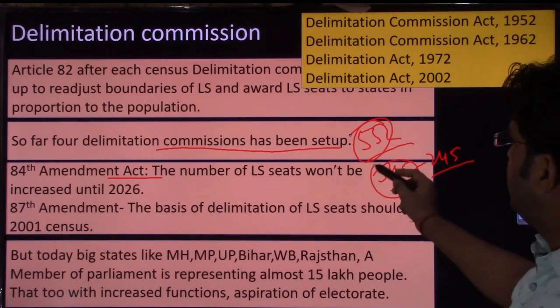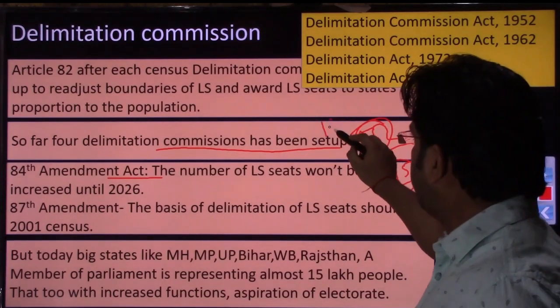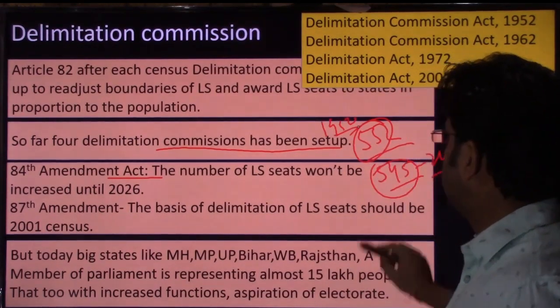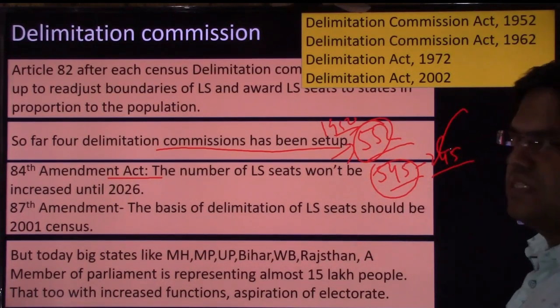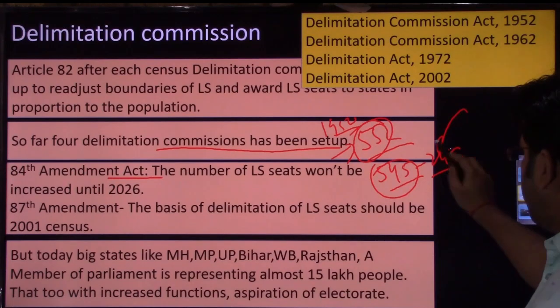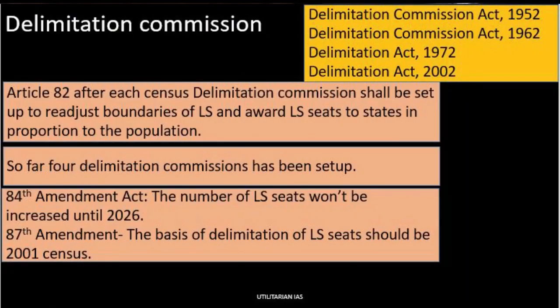But even now, in 1950 when our constitution was operationalized, the maximum number of seats in Lok Sabha and the maximum number of seats in Rajya Sabha was this. Even now, we have the same number of seats. The Delimitation Commission did nothing. But there is a problem.